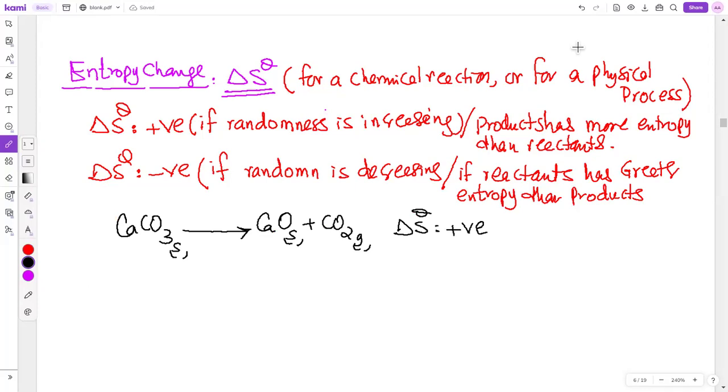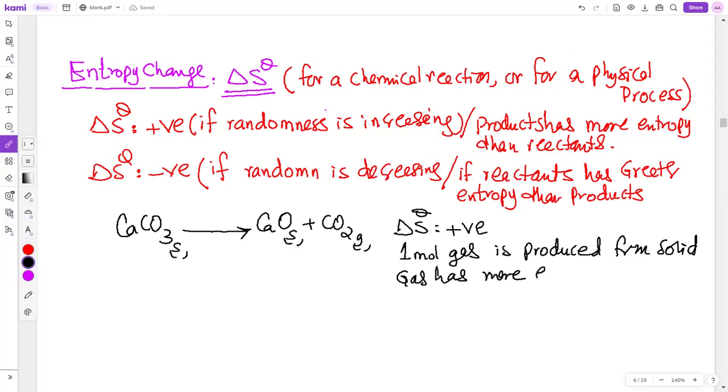You will say 1 mole gas is produced from 1 mole solid, and gas has more entropy than solid. Right, beta?